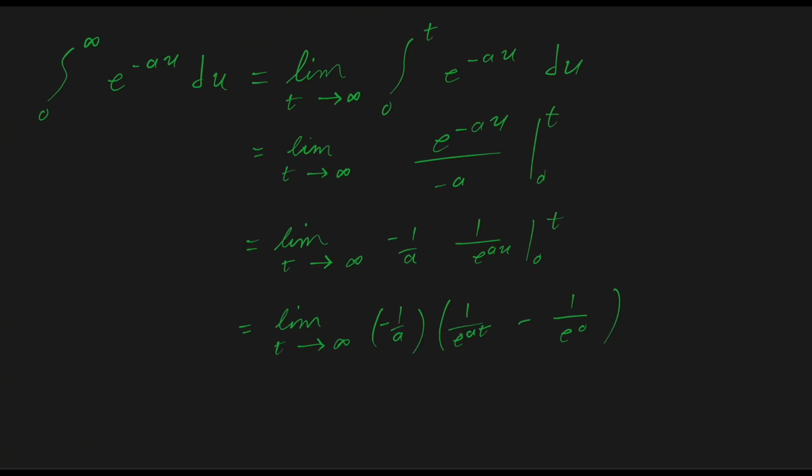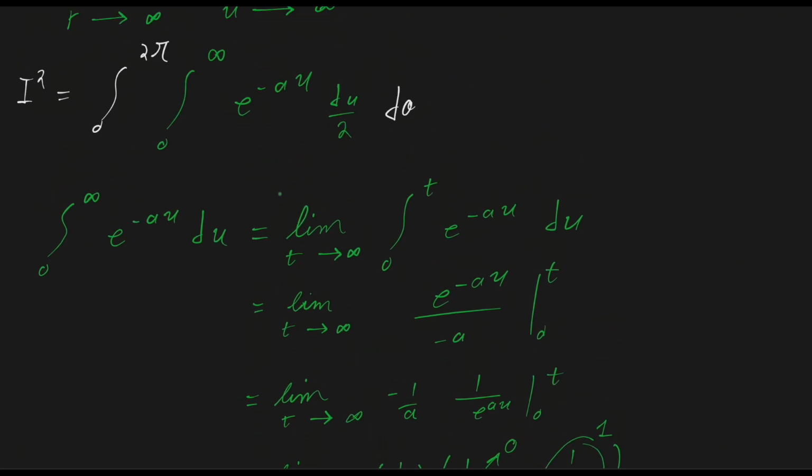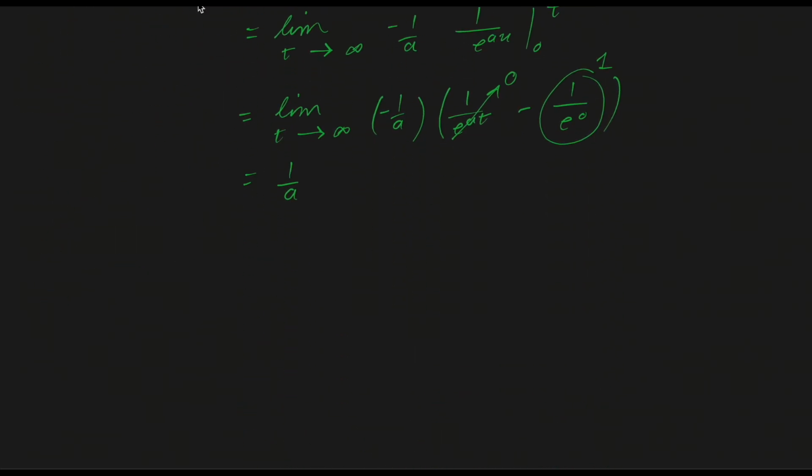And as t tends to infinity, the exponential is going to blow up to infinity, so this will go to 0. And this is just 1. So the value of our integral will be 1 over a. That's the solution to this integral.